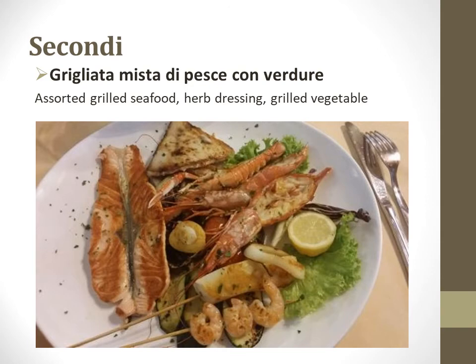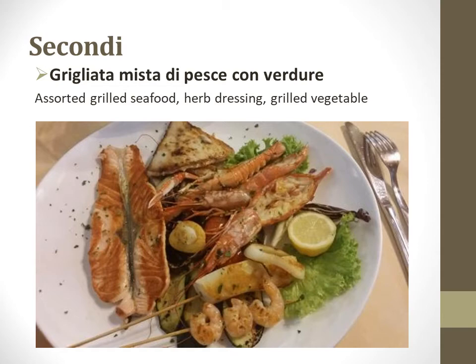So now move on to the second Italian main course, which is called secondi. Generally in this particular course, any fish items, meat items, or chicken items in a very large portion are served. The second Italian main course will have to be served with a side dish which is known as contorno, and this side dish is basically vegetables. So grilled and sautéed vegetables can be served in a side plate separately along with the secondi.